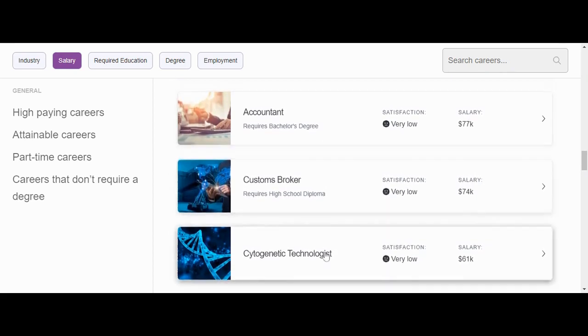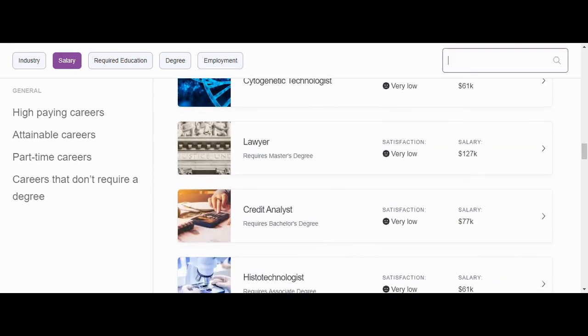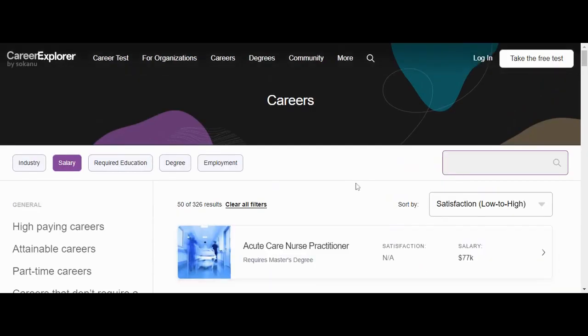You are going to get a chance to explore different jobs that you might be interested in. You can use the search bar to type in anything that you want, or you can explore by searching the Career Explorer website to get to know more about careers that interest you, and maybe if the labor is worth the money that you'll get paid.